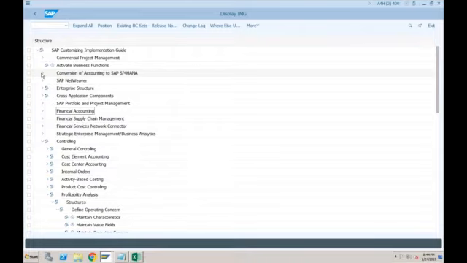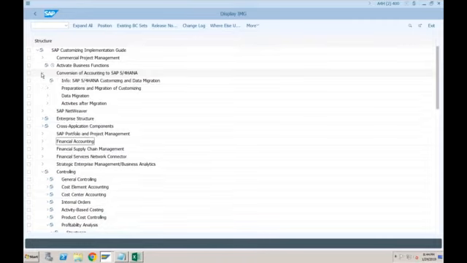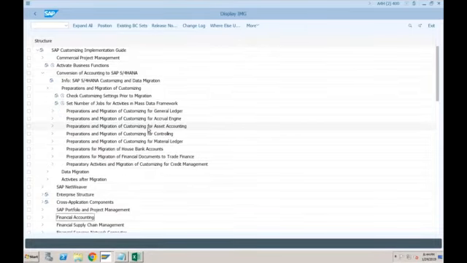So there is a separate configuration for controlling, preparation and migration of customizing for controlling. We are going to discuss this completely. This is called the conversion cockpit. Once we complete this process of COPA, then we will be talking about material ledger and some small topics, and then we will directly go to the conversion topic. In the conversion topic, we are going to discuss this complete conversion cockpit once again.